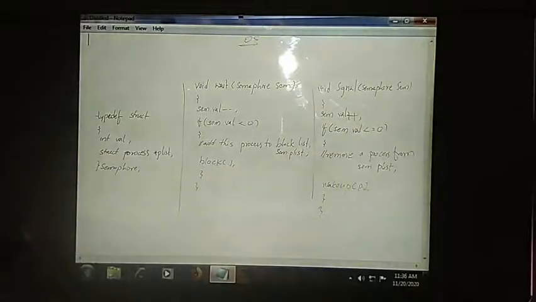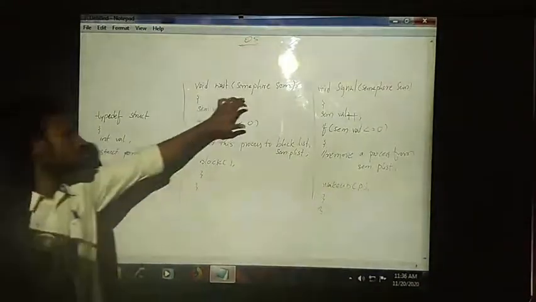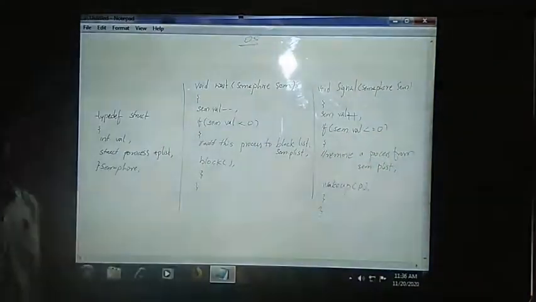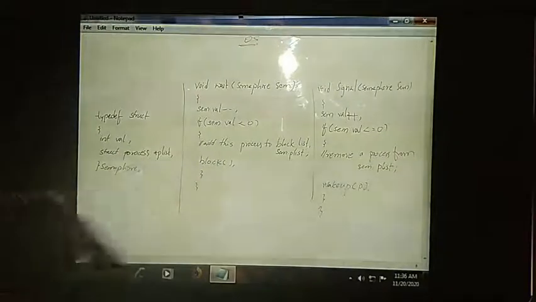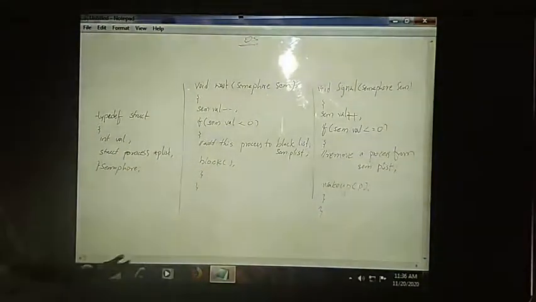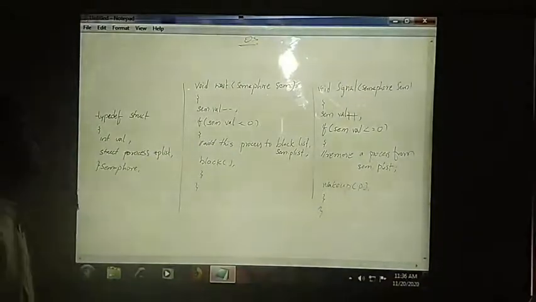When one function is accessing the semaphore, the other should not access that particular semaphore. We need to plan the program in such a manner that the semaphore is accessed by either this function or that function, and at the same time it is not shared by both. This is the simplest topic. Already we have discussed it, but we are seeing the implementation of this particular semaphore.